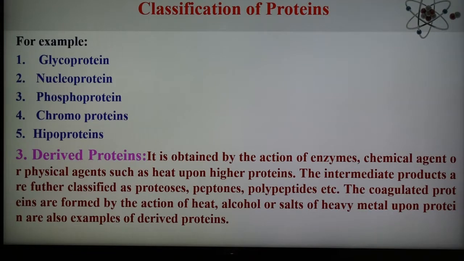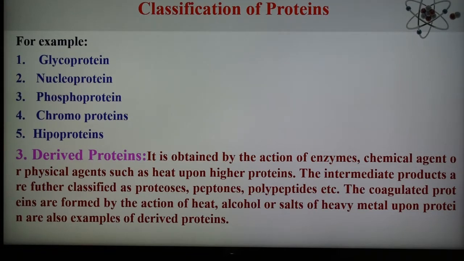Third is a phosphoprotein. Example is casein in milk, and prosthetic group is a phosphoric acid. Fourth is a chromoprotein. Example is hemoglobin in red blood cell, and prosthetic group is colored iron pigment. Fifth is a lipoprotein, and example is protein found in the brain, nerve tissues and blood plasma. Prosthetic group is cholesterol, ester and phospholipids. So these are the different types of conjugated protein depending upon the chemical nature of the prosthetic group present